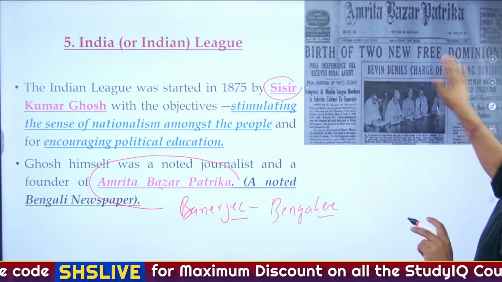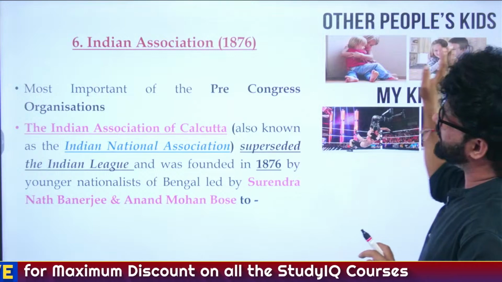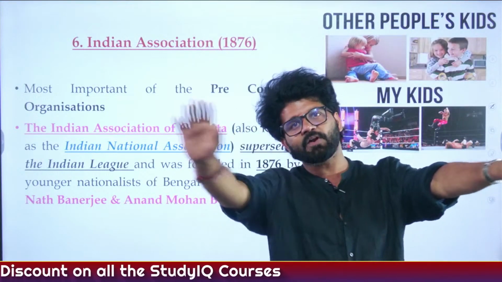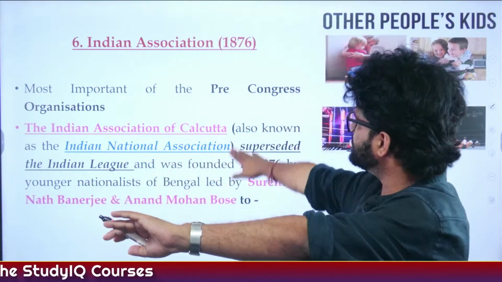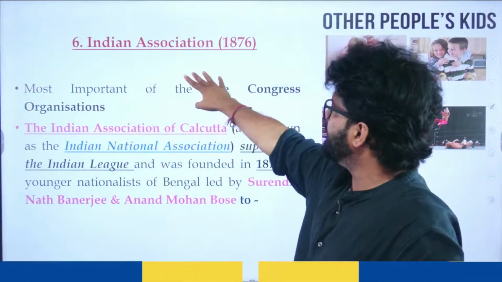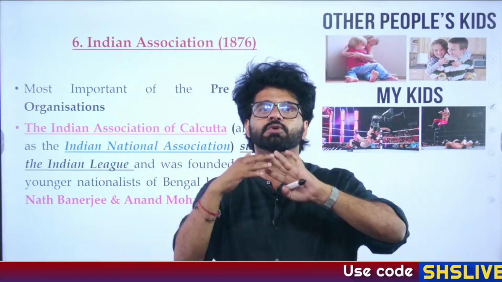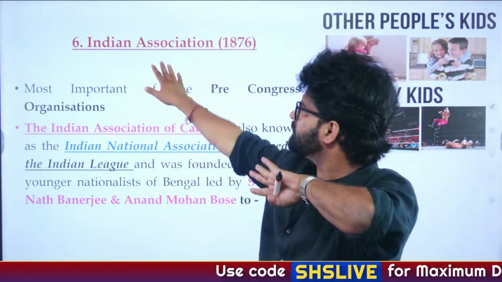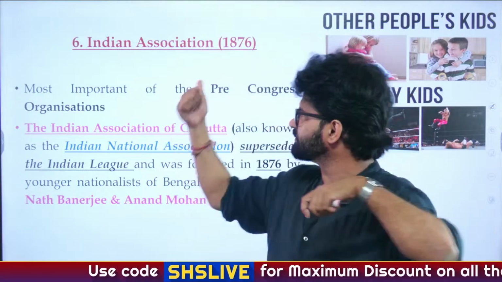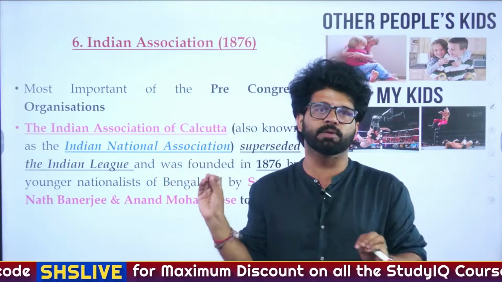And these are the things which you have to keep in mind. This is Amrita Bazar Patrika. Now, the rival of Shishir Kumar Ghosh, that is Surendranath Banerjee, will form, one year after, the Indian Association, which is much more popular. Up until now we have done 6 organizations, and this is the 6th organization. This is the most important organization.